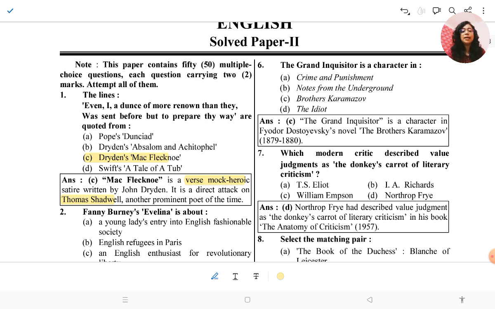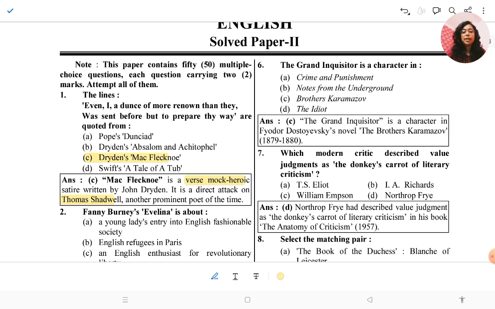We can see the other important works here, Dryden's Absalom and Achitophel, Pope's Dunciad and Swift's A Tale of a Tub. So you should see the other options also, because we mostly thought that other options are not important, but we see that NET always try to repeat these options.